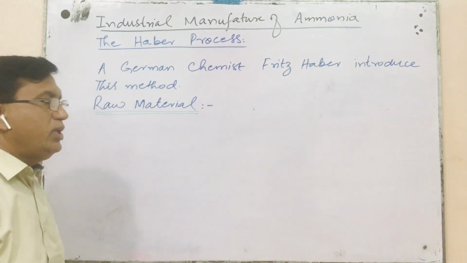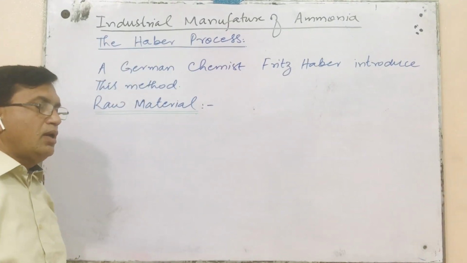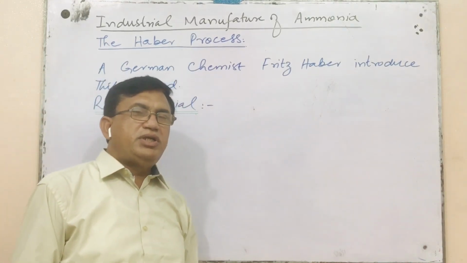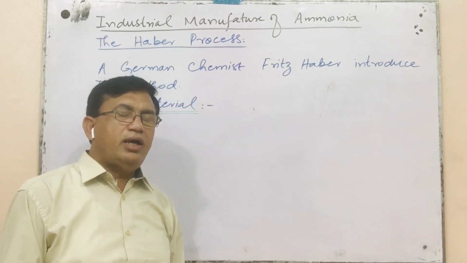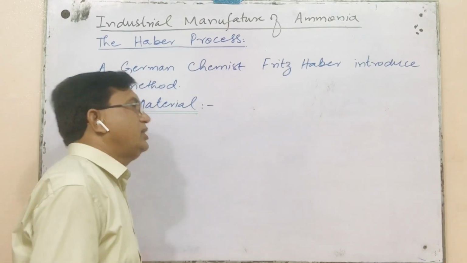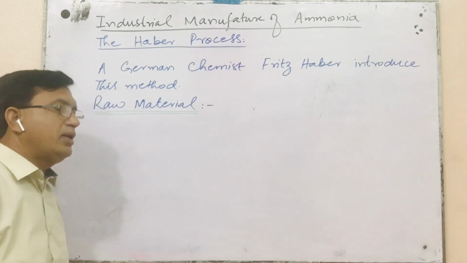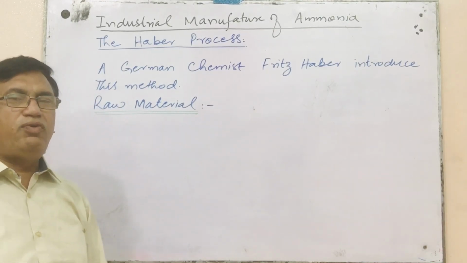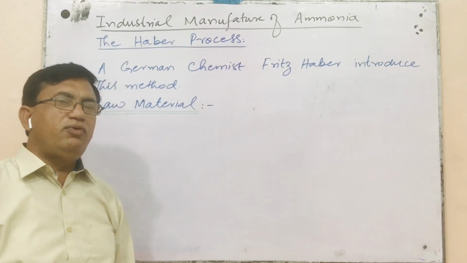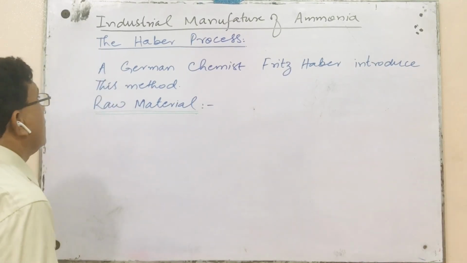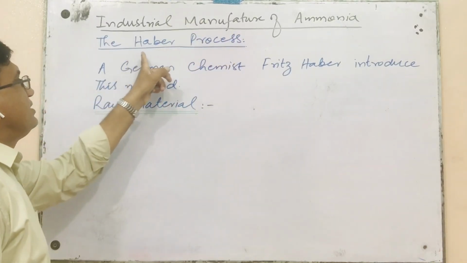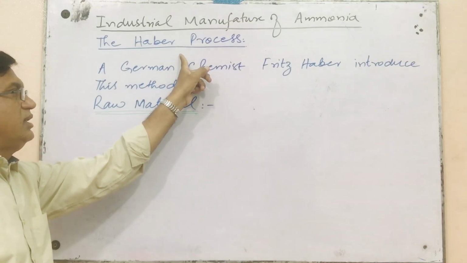Industrial, as ammonia is enriched with the largest percentage of nitrogen that can be provided quite easily to the soil. That's why ammonia is a very important chemical which is used as a fertilizer alone or in combination with different salts. The industrial manufacturing of ammonia is called Haber process.